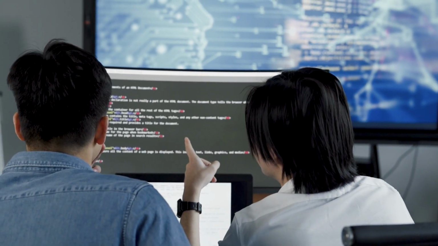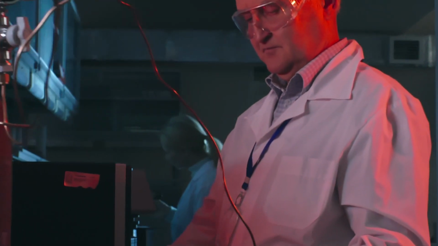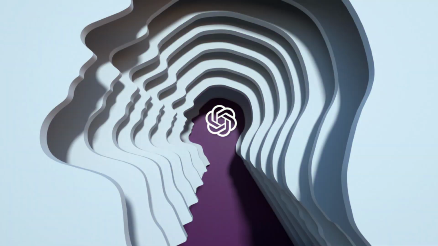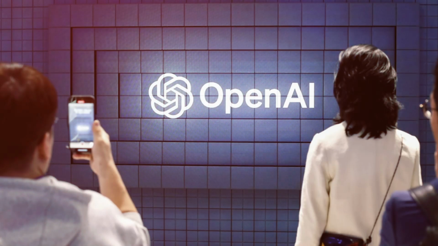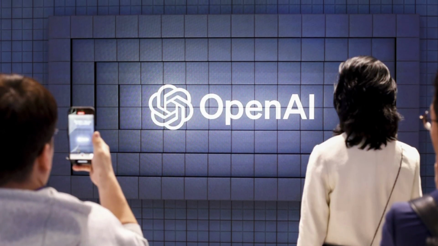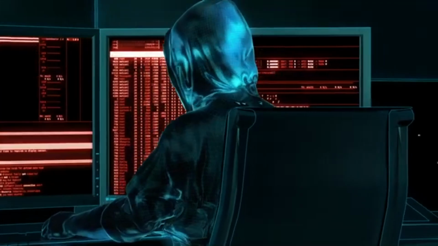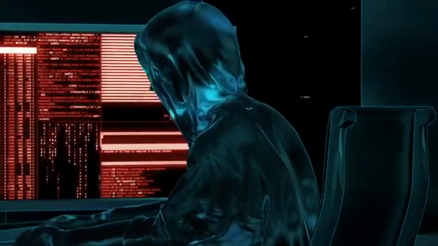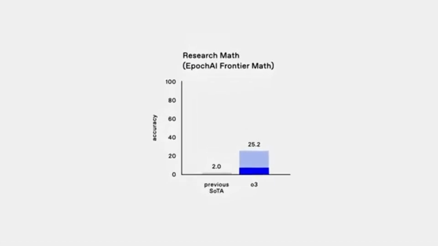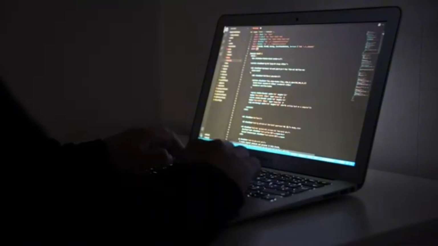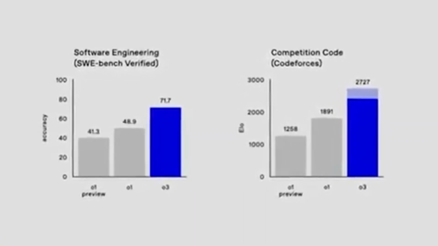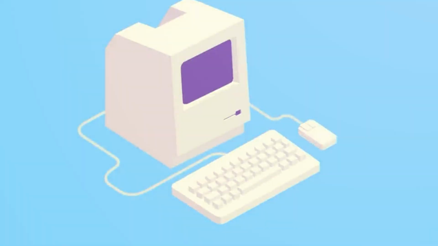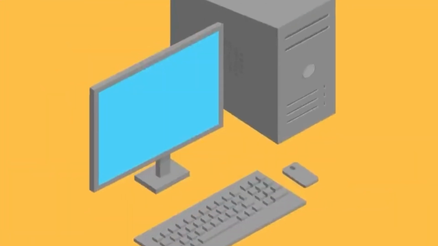From intricate coding problems to graduate-level scientific reasoning, O3 shows remarkable mastery across domains like software engineering, mathematics, science, and even advanced visual perception. Unlike earlier AI models that primarily processed and regurgitated information, O3 is engineered to reason through data, identifying patterns, drawing conclusions, adapting strategies, much like a human mind would when navigating uncertainty. This fundamental shift marks O3 as not just another upgrade, but a pivotal evolutionary moment toward artificial general intelligence.